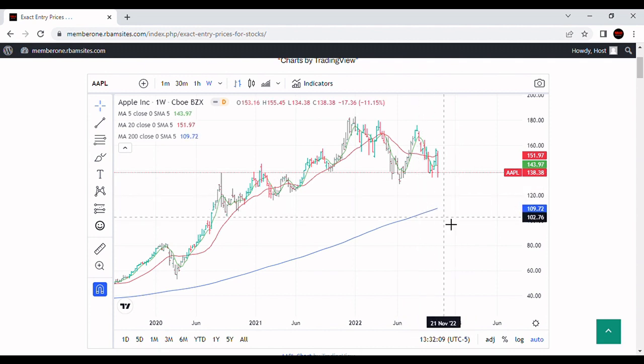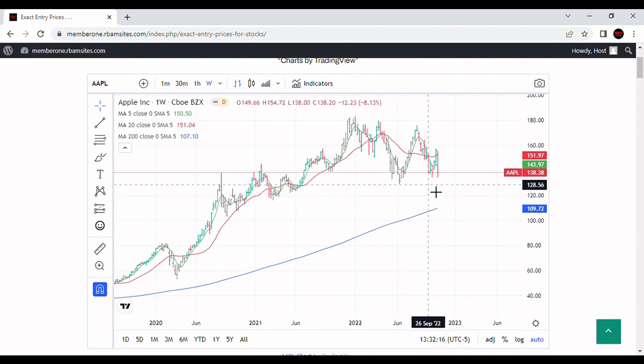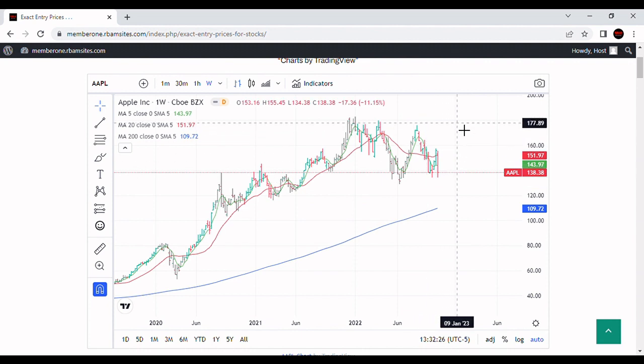Now, what's a bad sign for this? If we break this bottom, this $129.04, that's a bad sign for Apple. It's probably going to go all the way down here to the high 100s, 109, 110, something like that, and test this moving average. If we hold that, then that's a good sign for Apple, and then we'd be looking for Apple to rally up in this direction and try to get above this 176 level.